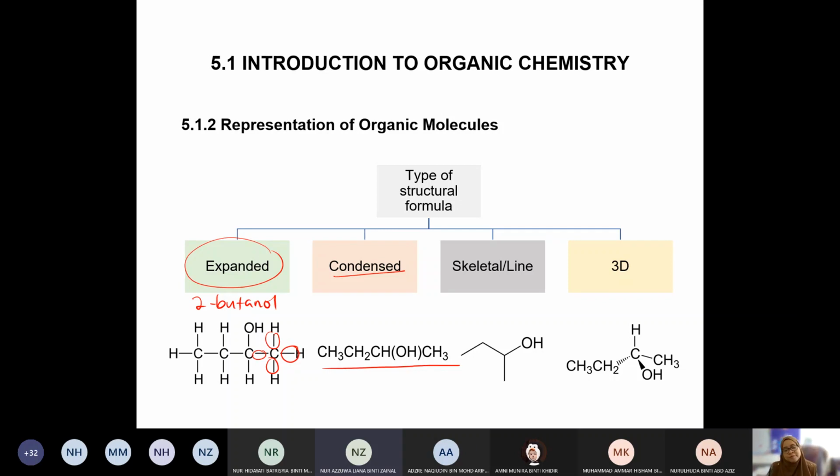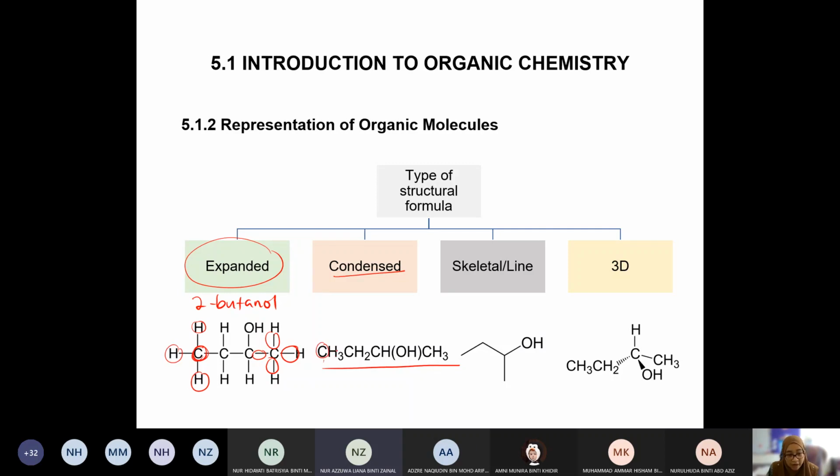Okay, so condense is another way to represent the molecule. Okay, so how can you prepare the condense? Basically, you condense, you remove all the bonds. Okay, so you focus. We are going to target this carbon, right? So this carbon, we have 3 hydrogen attached to it, right? See this one. Dia ada 3 hydrogen, CH3.